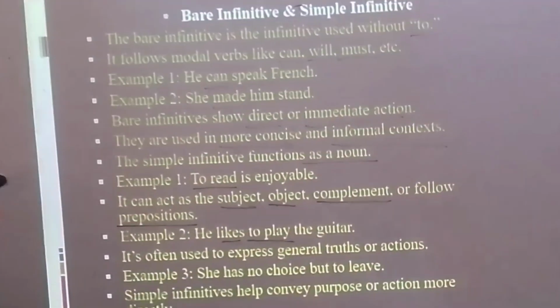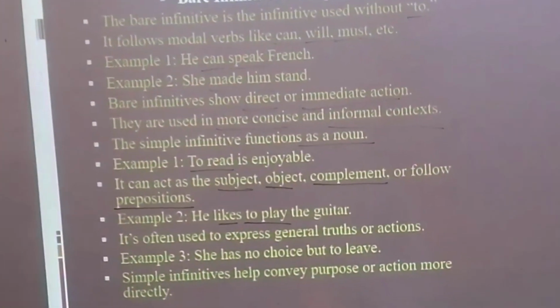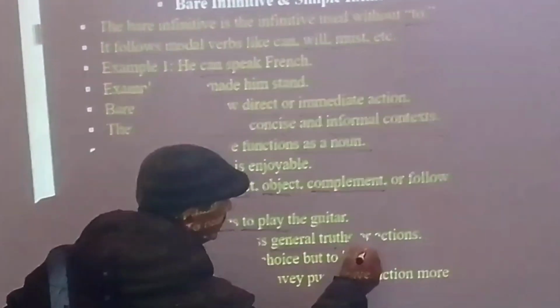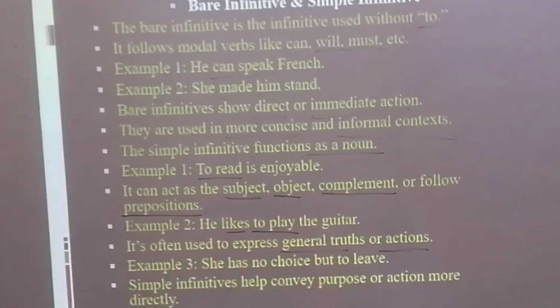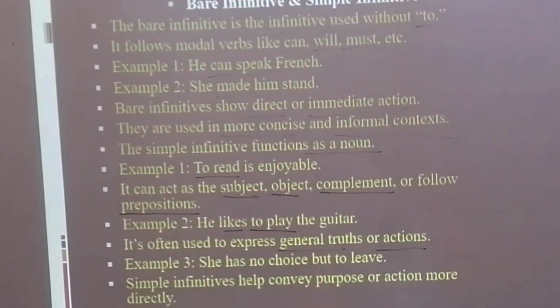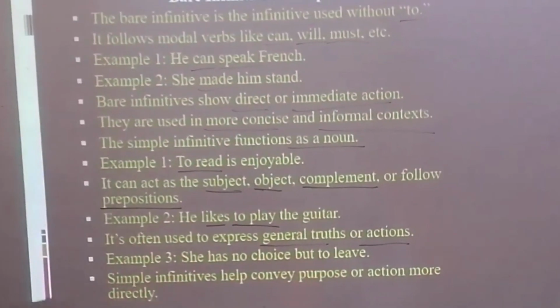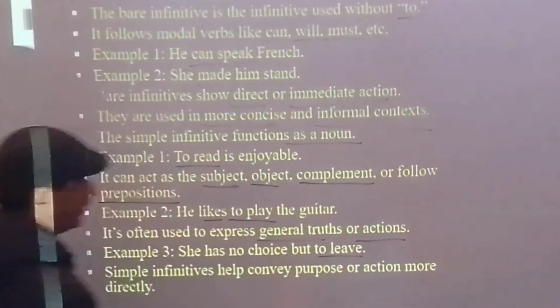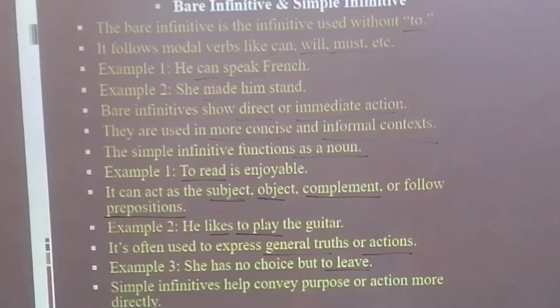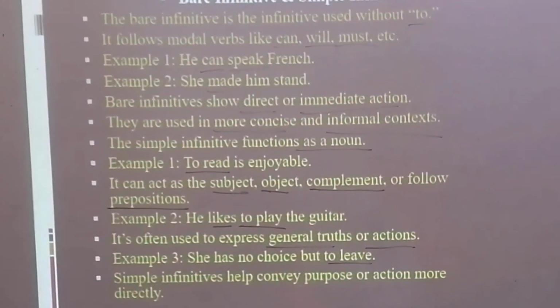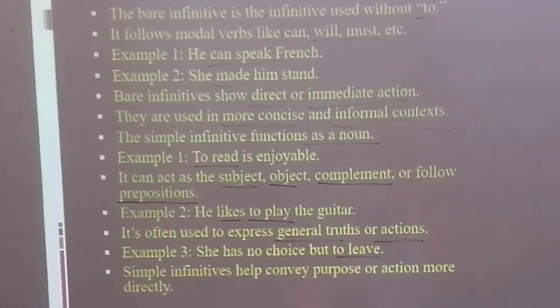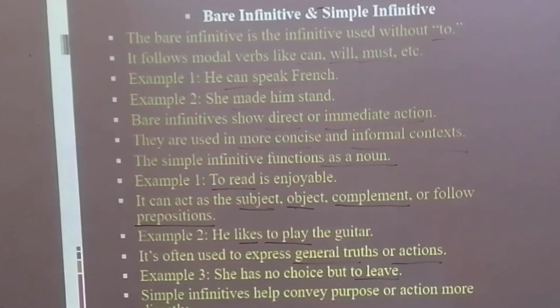It is often used to express general truths or actions. We use it to express general truths or actions. For example, she has no choice but to leave. She has no choice but to leave. So to leave is what? Simple infinitive.